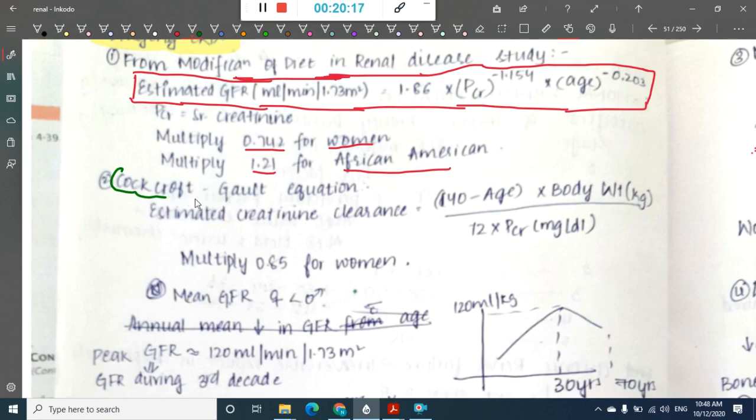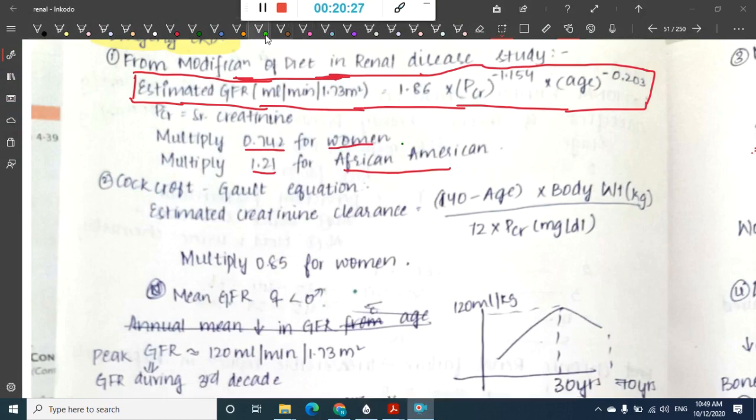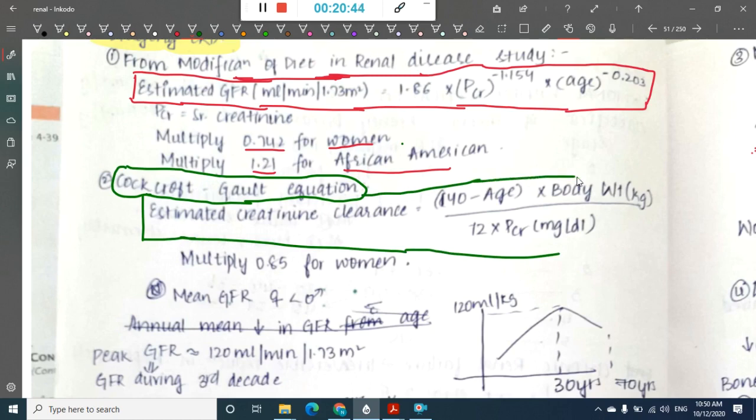According to this equation, we have the estimated creatinine clearance, which is equal to 140 minus age into body weight in kgs, divided by 72 into plasma creatinine in milligrams per deciliter.